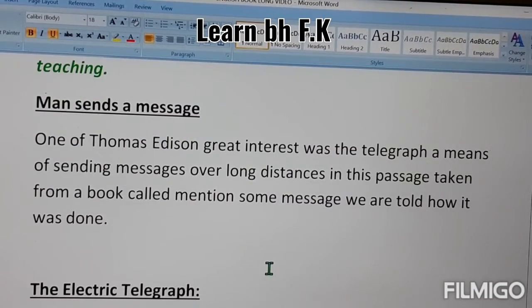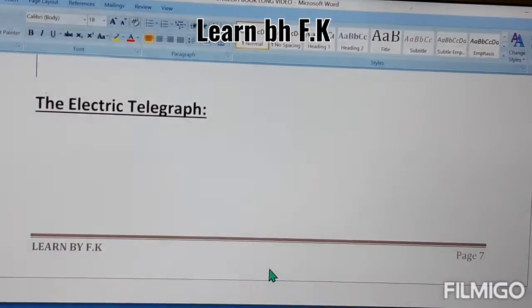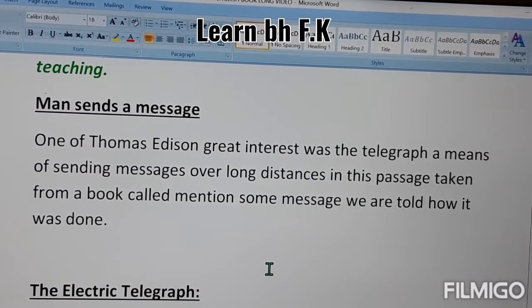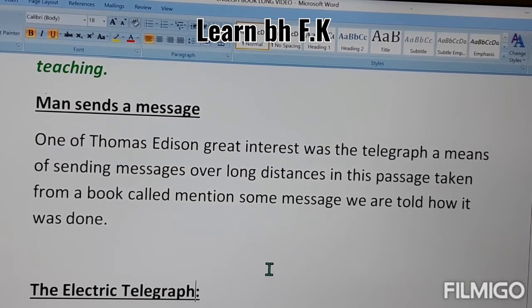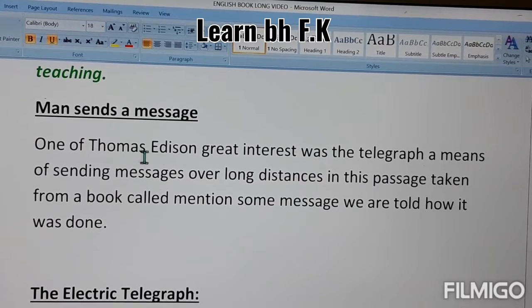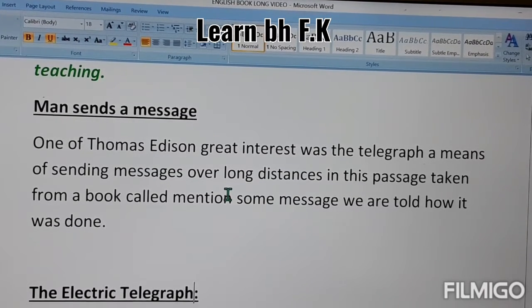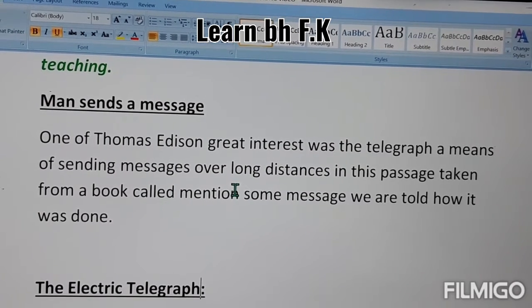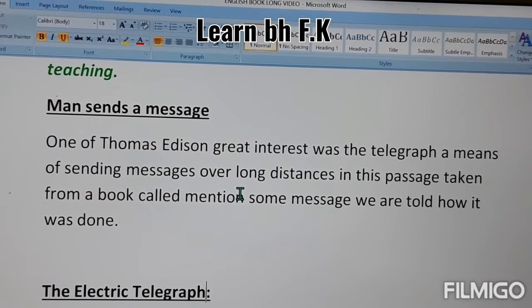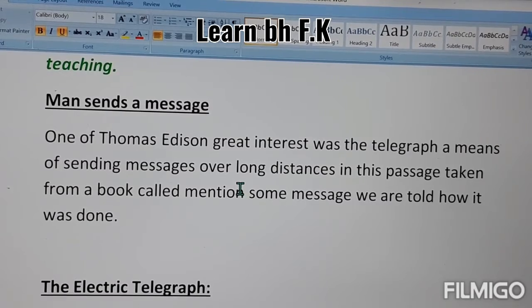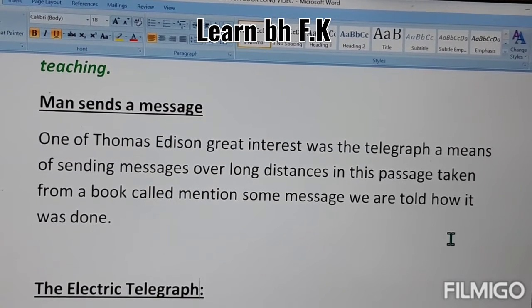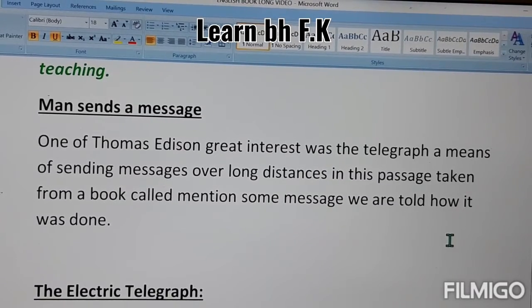Now the next topic is Man Sends a Message. This is also a very interesting topic, about how a man sent a message in past times. This is also about history, and it is about Thomas Edison, whose great interest was the telegraph, a means of sending messages over long distances. In this passage, taken from a book called Inventions, some messages were not told how it was done.